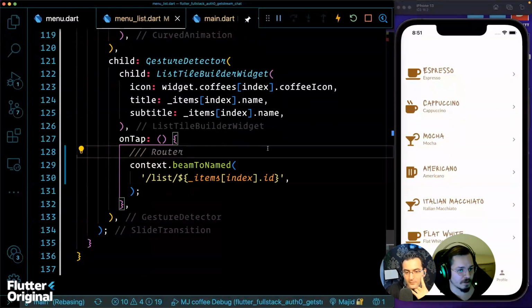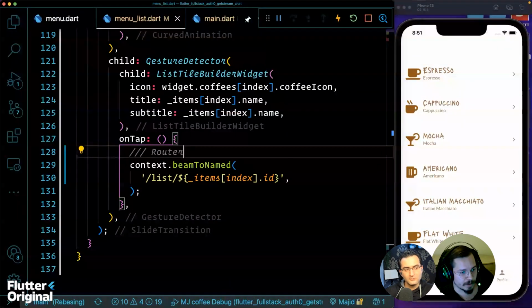Yeah, I would not call it nested navigation. I think nested navigation, in my experience, is something that requires a separate navigator widget somewhere in the widget tree. So here, when we have just material app.router, we're dealing with one navigator. The beamer delegate builds that navigator and is responsible for it.